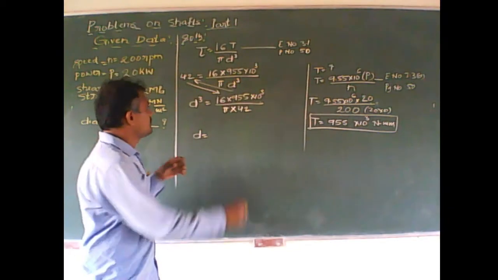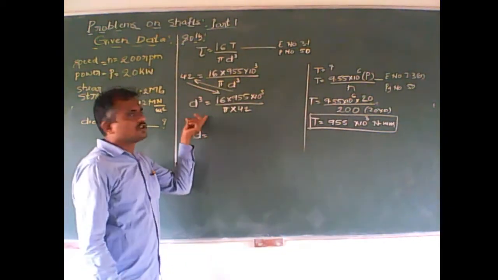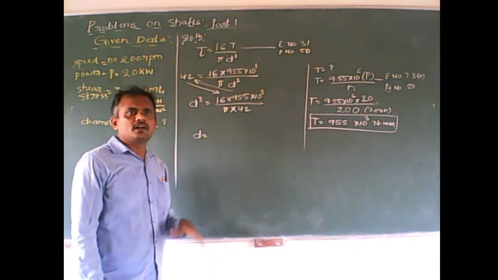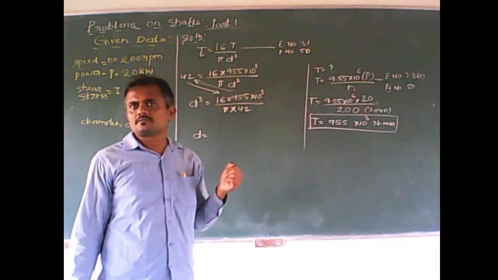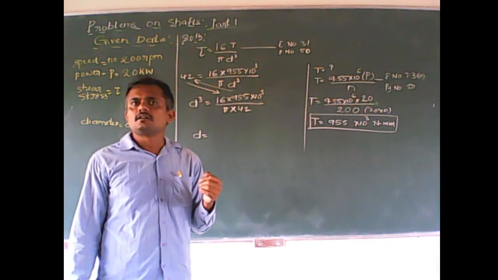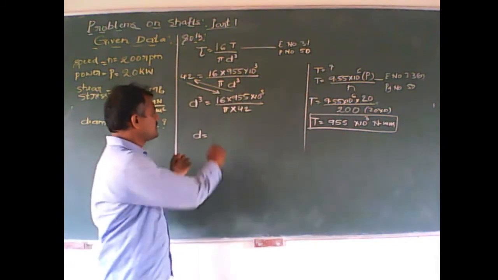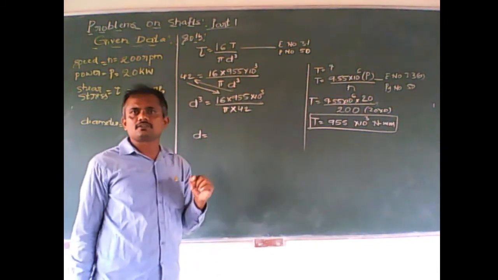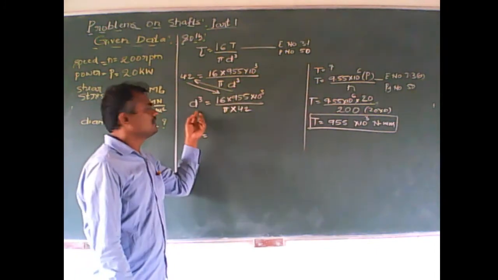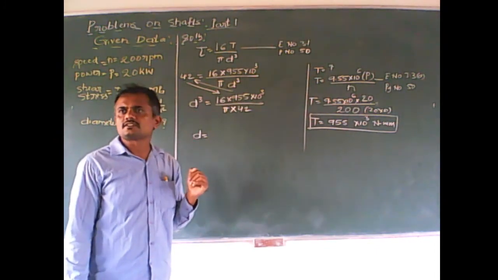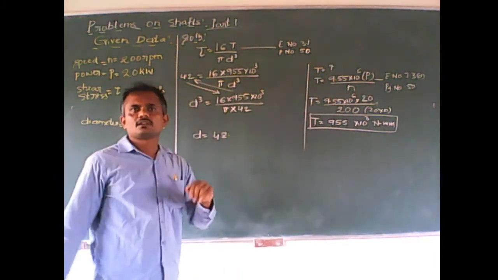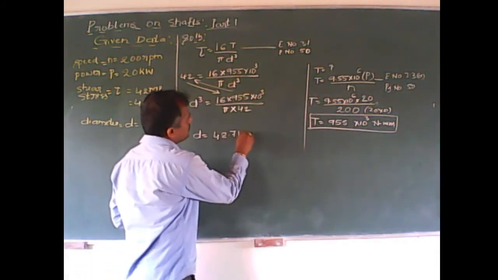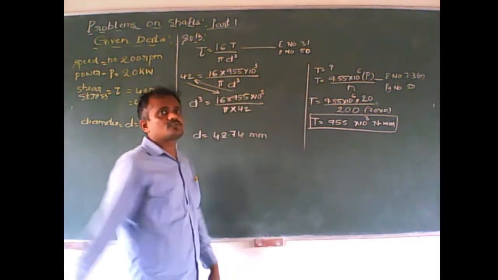So d cube, no matter whatever may be the value, I am not bothered. Why? Because nowhere is this step required, we can directly write the capital D value, small d value. Directly we can write it. So the d cube answer is not at all necessary. So ultimately how much are you getting? 48.774 mm.